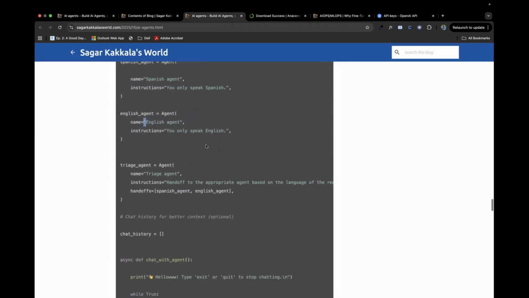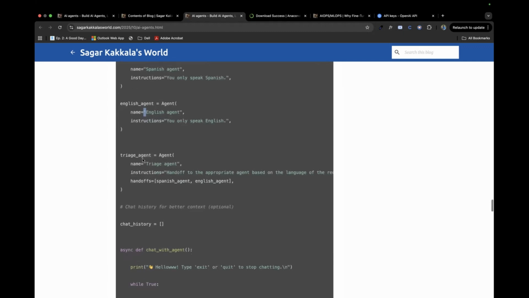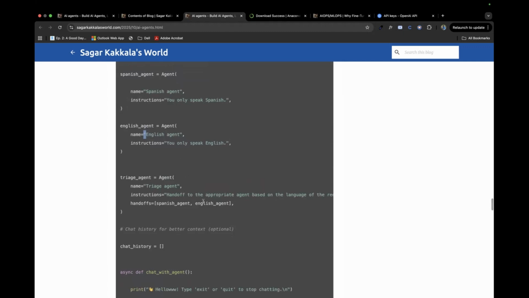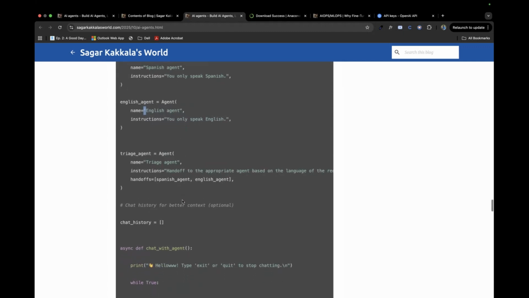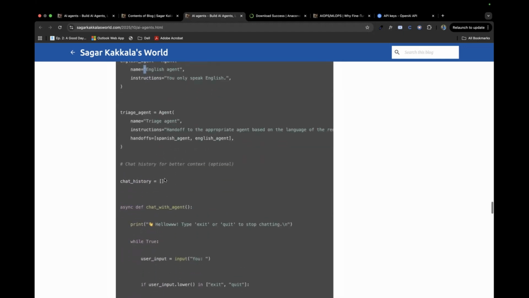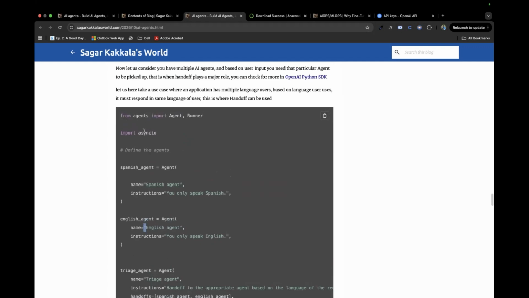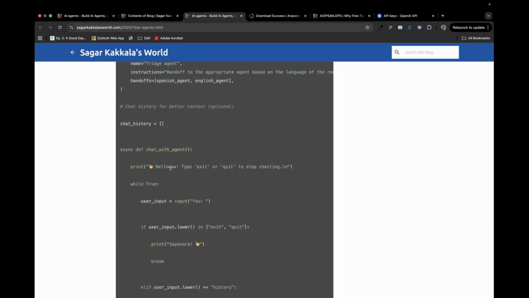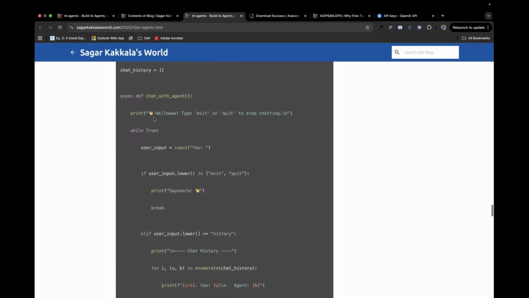Now I created another agent, a handoff agent, just like we gave the example of a manager. This triage agent checks the user input, and if the user speaks English, it'll give the response in English. If the user speaks Spanish, it'll give the response in Spanish. And here it's the same chat history as before. And here async is a Python library function, where you could run two or three programs in parallel. Correct me if I'm wrong, Shravan.